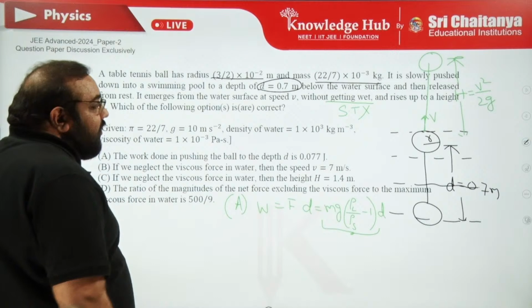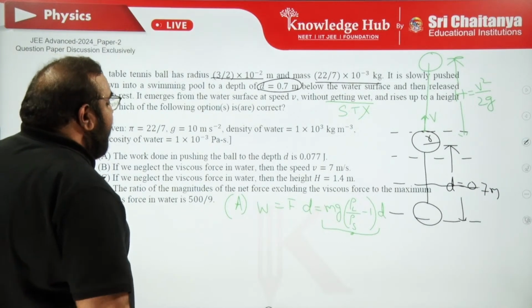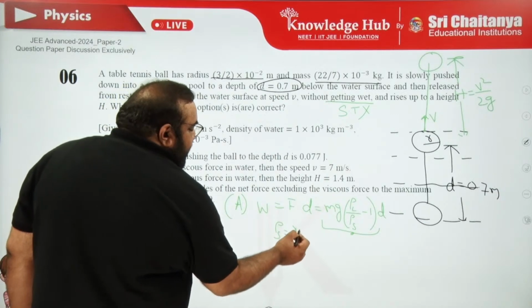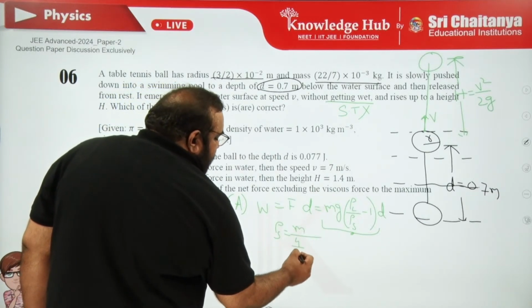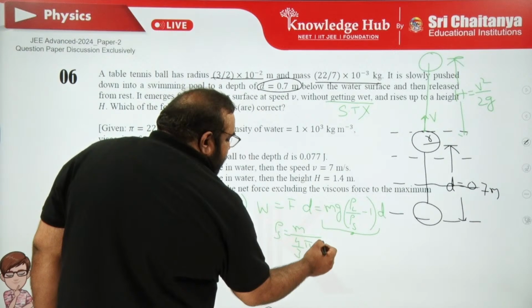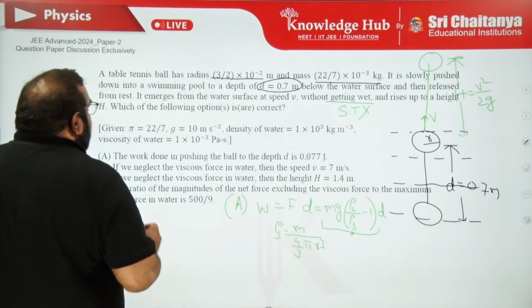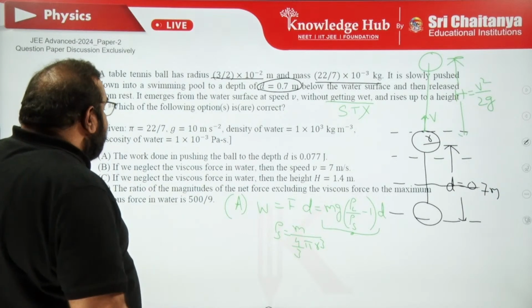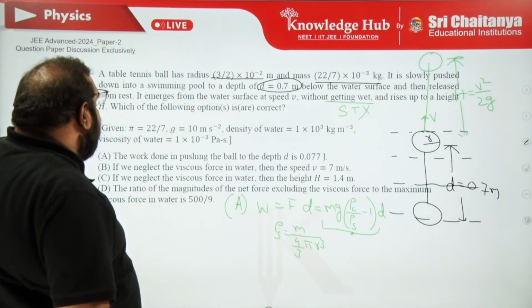Density of the water, 10 cube. Rho S is the density of the body. We could write it as mass by its volume. From this we can calculate, because mass and radius are mentioned. Clear? So the first option is clear from this, force into displacement.